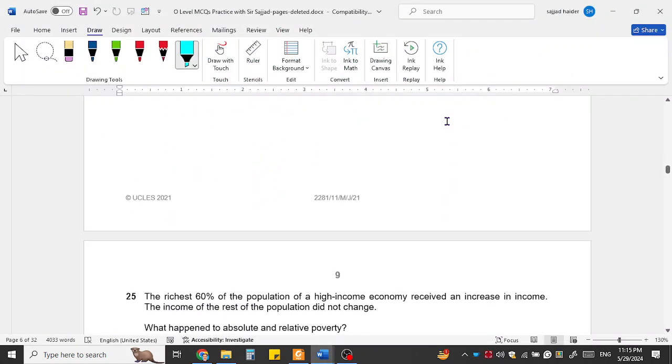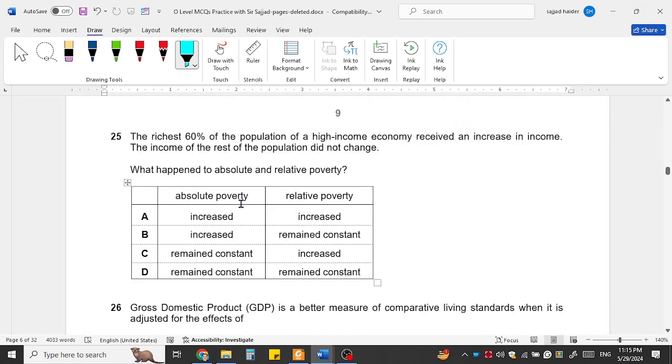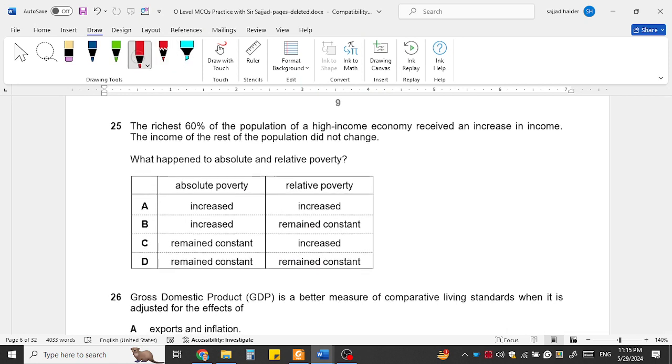Now question 24. The richest 60% of the population of a high income economy, these are economies that have high GDP, like European economies, America, Australia, etc., receive an increase in income. The income of the rest of the population did not change.